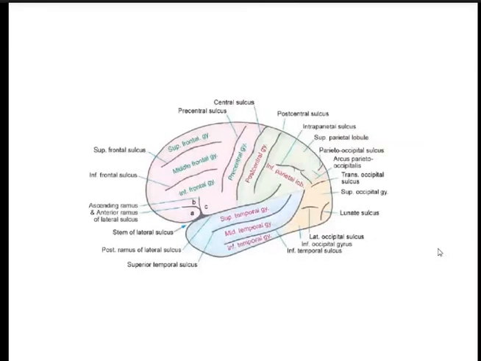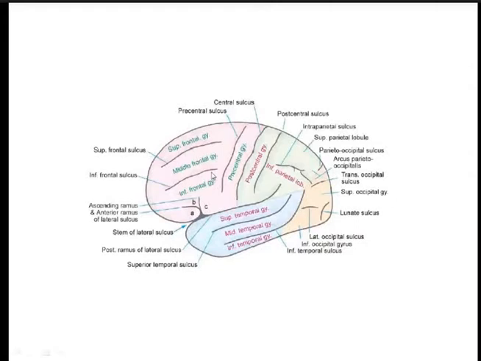So this is just to revise. Okay, so this is the central sulcus. This is the precentral sulcus. The gyrus between the central and the precentral sulcus is the precentral gyrus. Now this is the superior frontal sulcus and this is the inferior frontal sulcus, which divides the frontal lobe